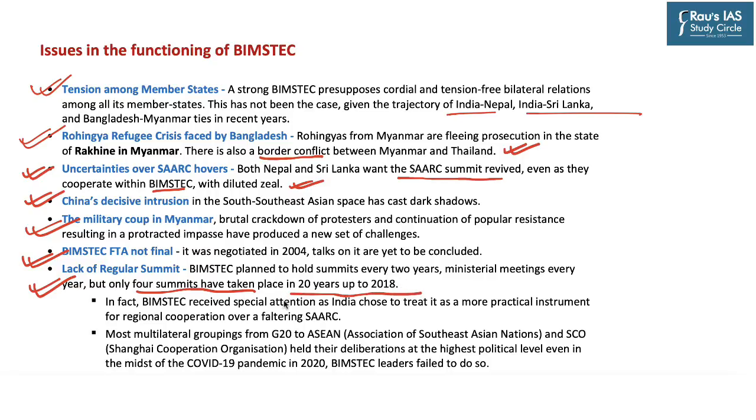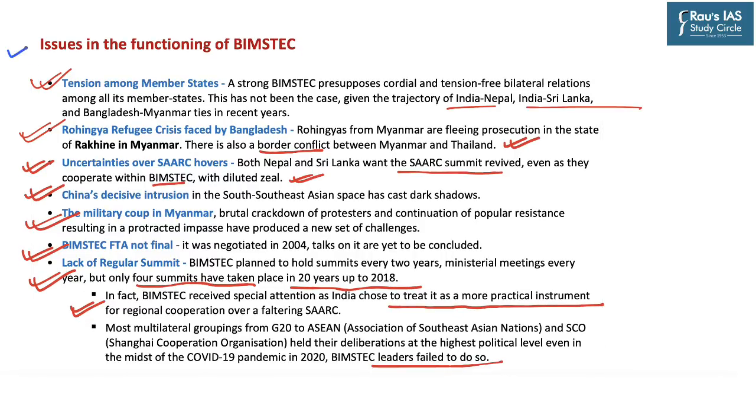And BIMSTEC has received special attention only after India decided not to continue the SAARC summit because of Pakistan. So it says that BIMSTEC received special attention as India chose to treat it as a more practical instrument for regional cooperation over a faltering SAARC. And lastly, it says that despite COVID-19, various multilateral groupings such as G20 and ASEAN conducted their deliberations virtually or online. And even here, BIMSTEC leaders have failed to conduct any summit so far. So overall, these can be said to be some of the issues in the functioning of BIMSTEC.